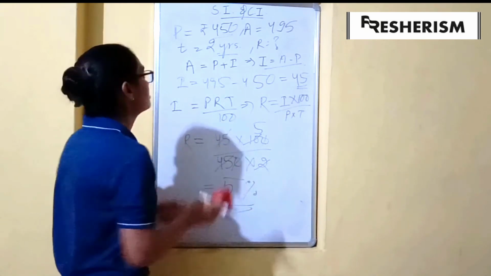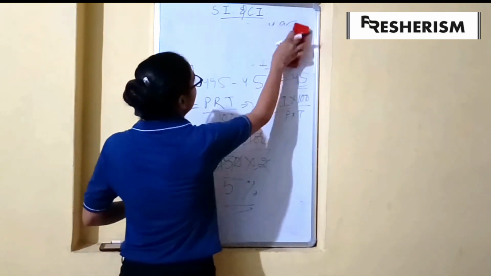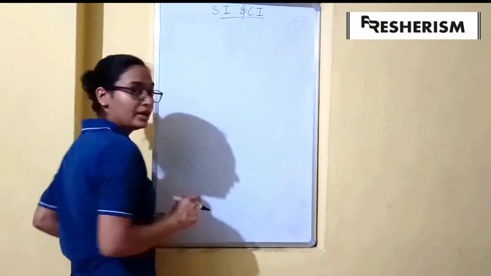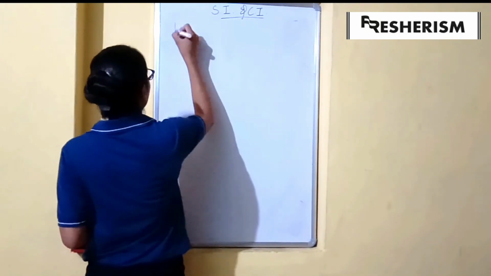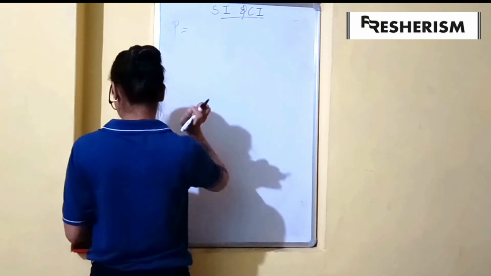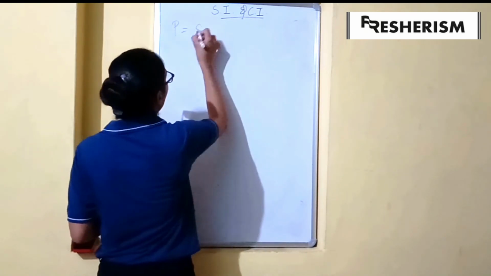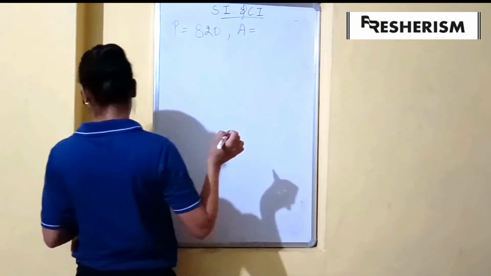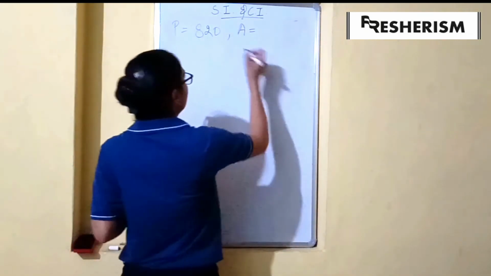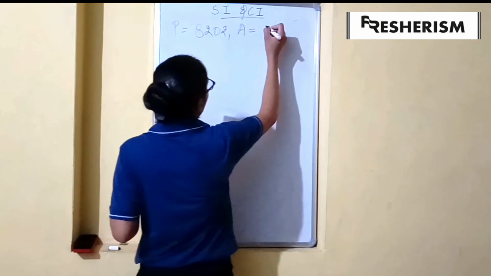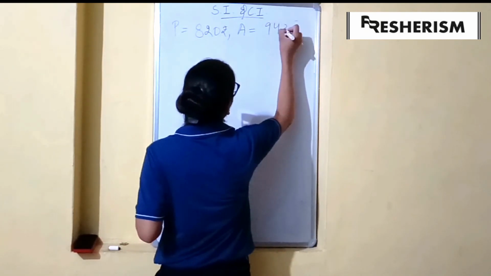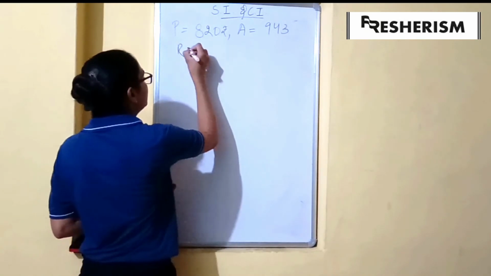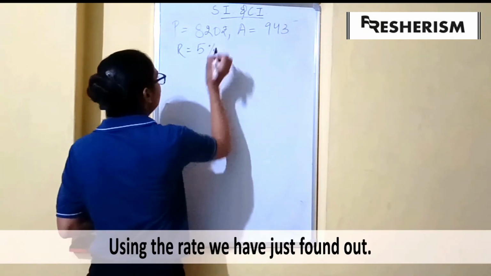Now let us carry on with the second part. In the second part, we are given that a principal of 820 rupees amounts to 943 rupees, and we have found the rate percent as 5%.